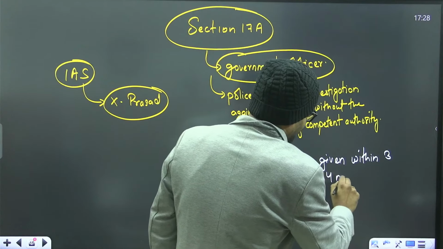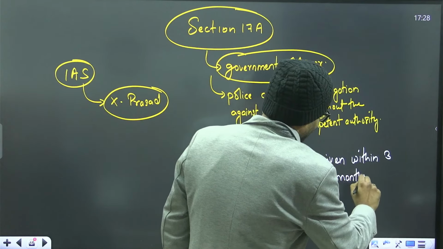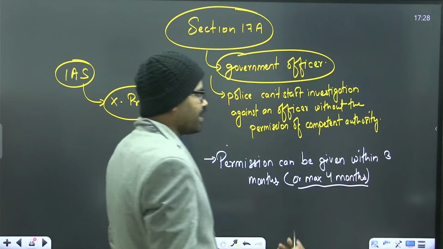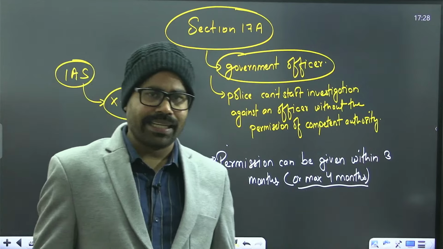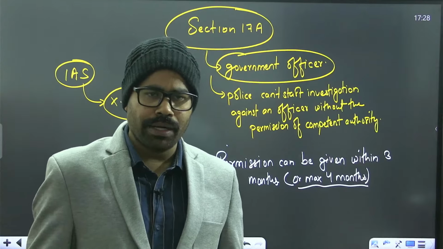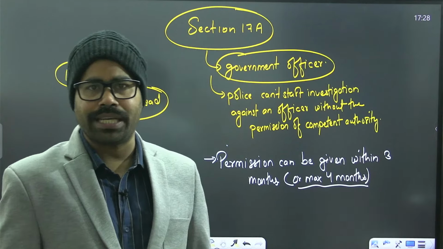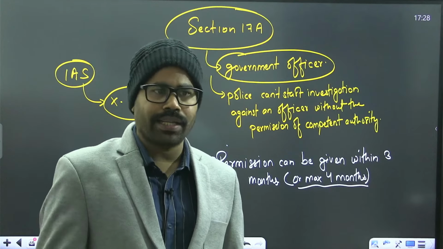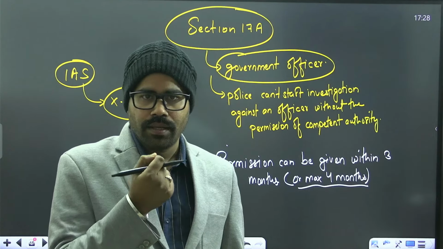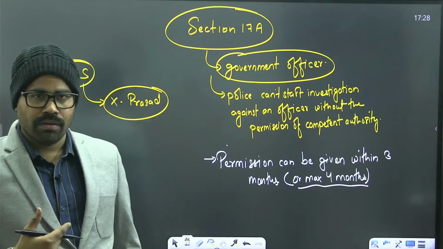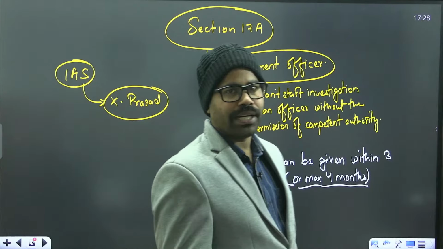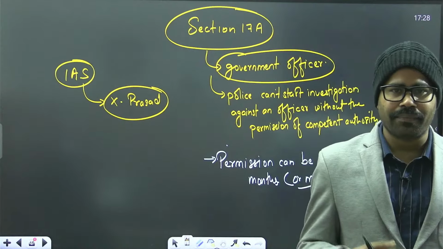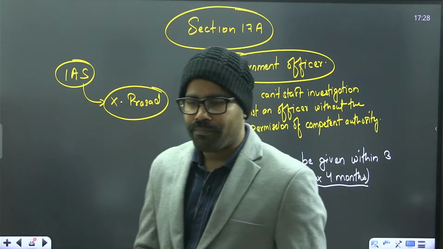There is one exception: if they want, they can get an extension of 1 month extra. But within 3 months, generally they have to give the permission or deny it. Either they can give it or they can deny it. So only with the permission of the competent authority can a case be initiated against any public officer.